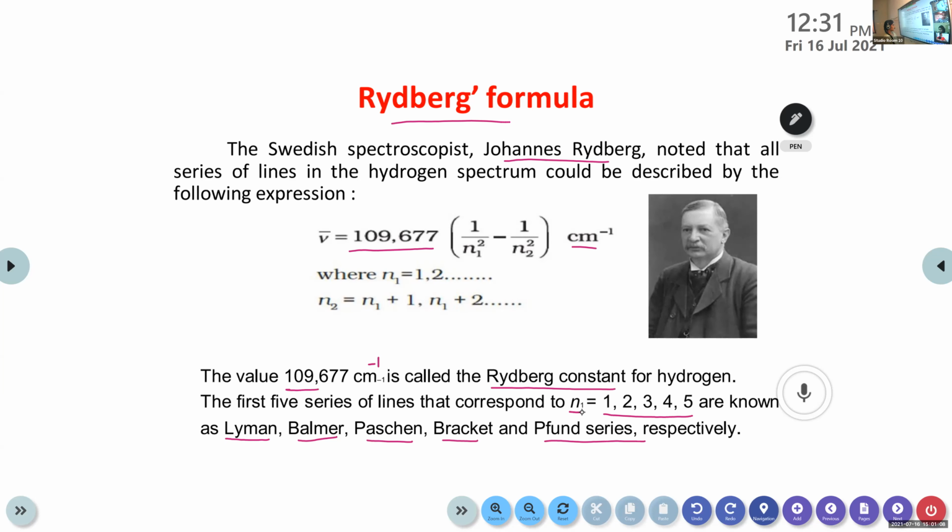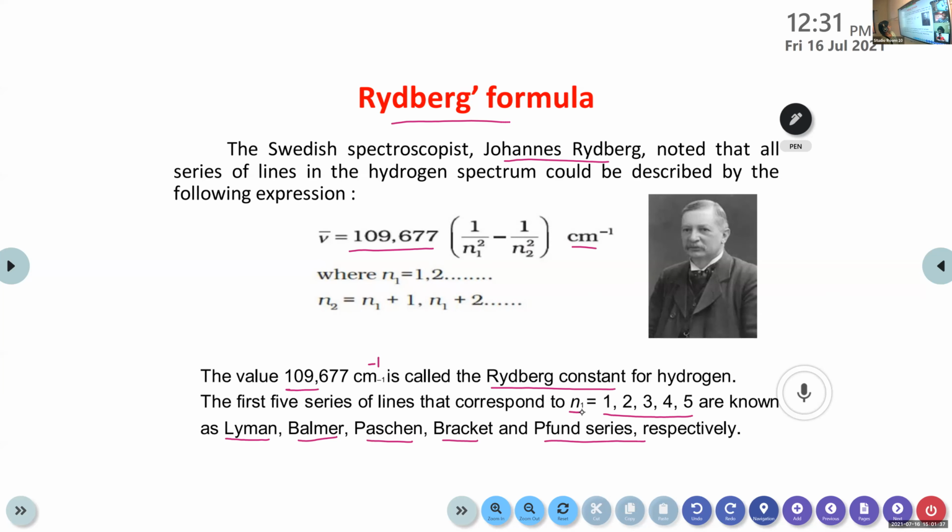If n1 is 1, it is known as Lyman. If n1 is 2, it is Balmer. If n1 is 3, that is Paschen. Then 4 is Brackett and 5 is Pfund series. It is pronounced as Fund; the P is silent there. Lyman, Balmer, Paschen, Brackett and Pfund series. I will show the image of the formation of these series.